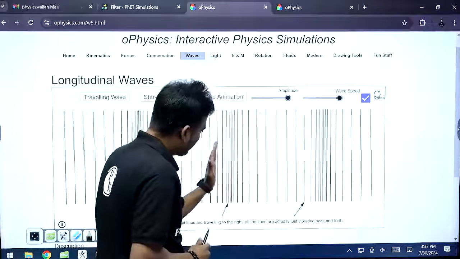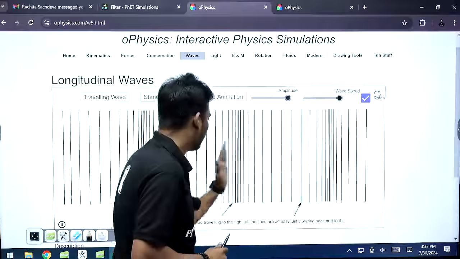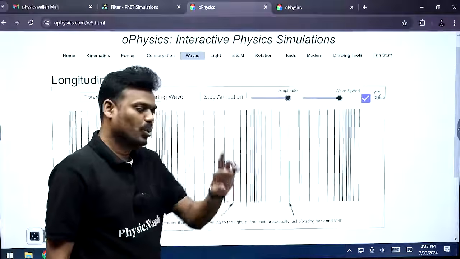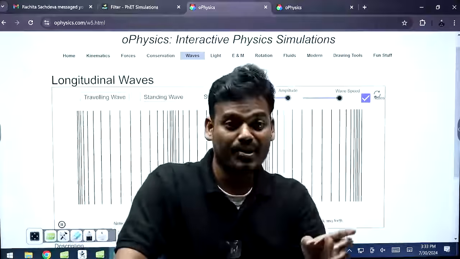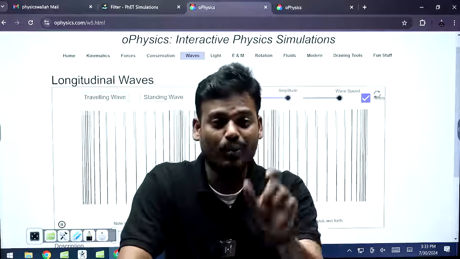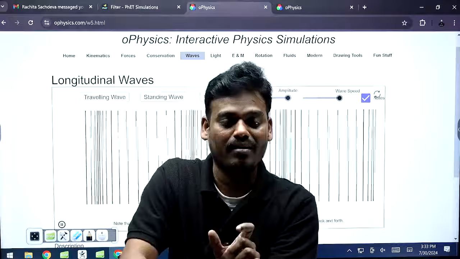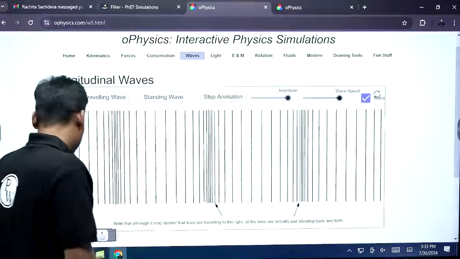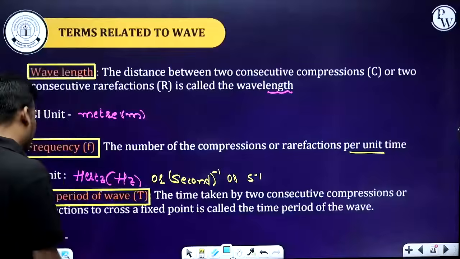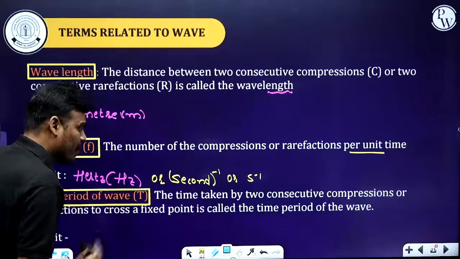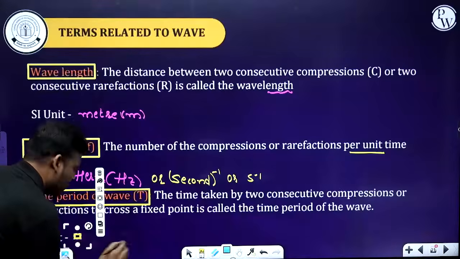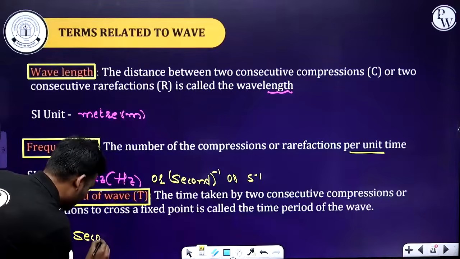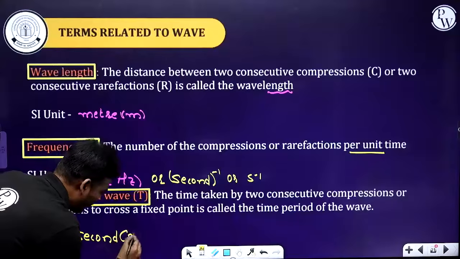So let's see one more time. This is the reference point. One compression has crossed, another compression has crossed this green line. So two consecutive compressions or rarefactions. Then what is the time interval between them? Then it is the time period. Next, as we are talking about time, then it is second only. SI unit, second. And it is represented by s.